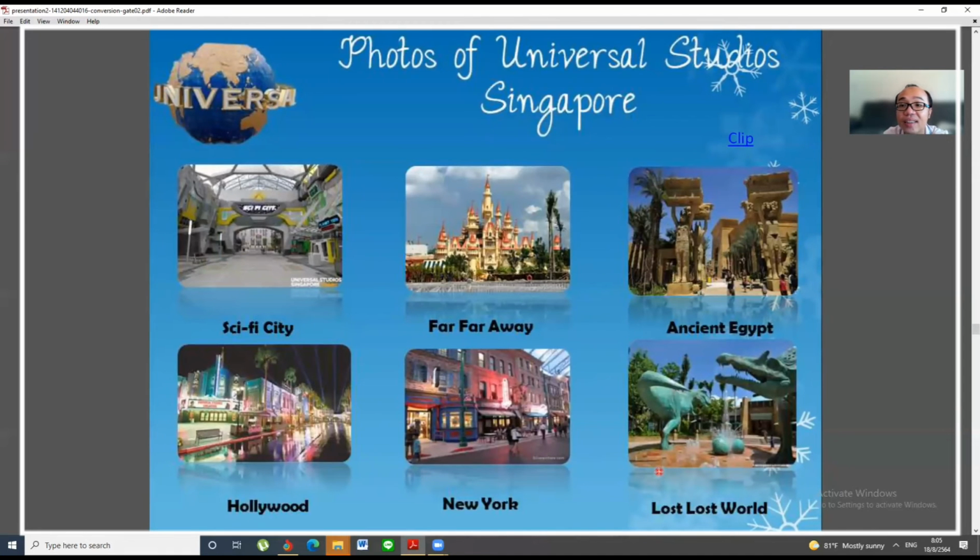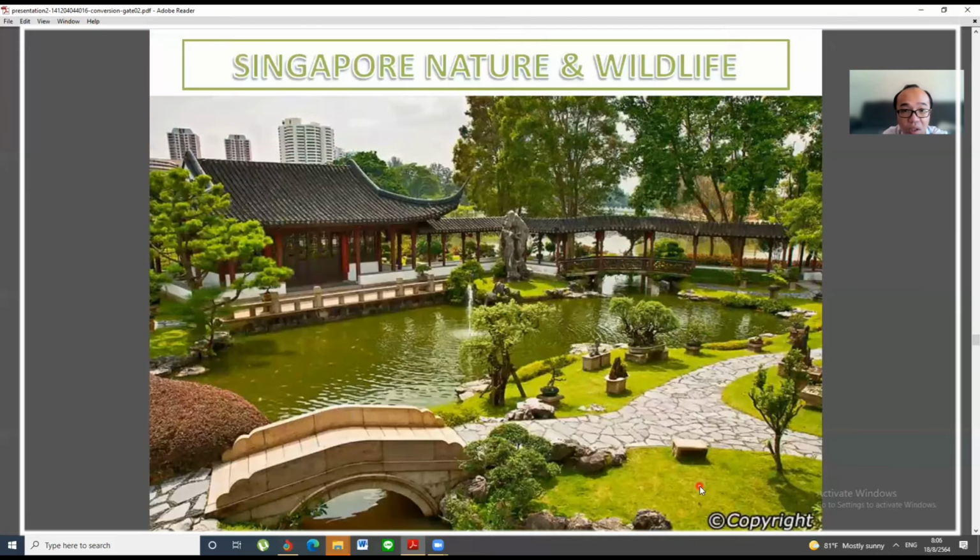Okay. Inside Universal Studios, what do we have? We have Sci-Fi City, Far Far Away, which is about fairy tales, Ancient Egypt, Hollywood, New York, and Lost World about the dinosaurs. Okay, and then this is the Singapore culture and wildlife.